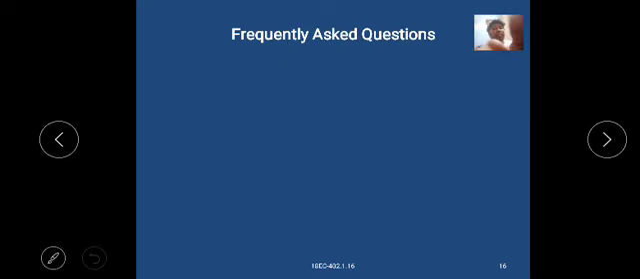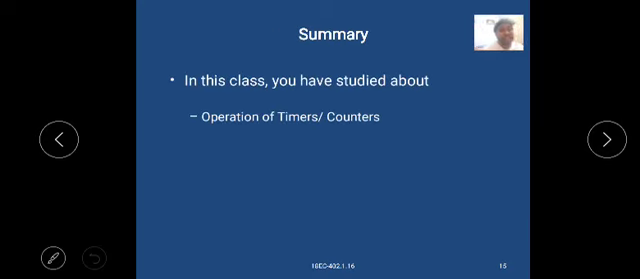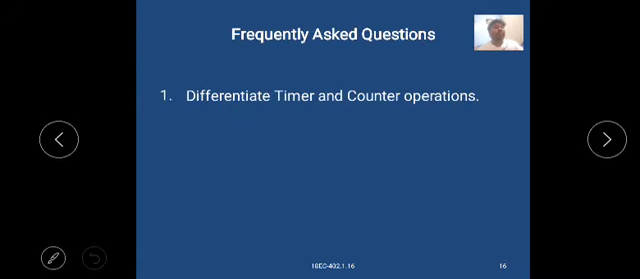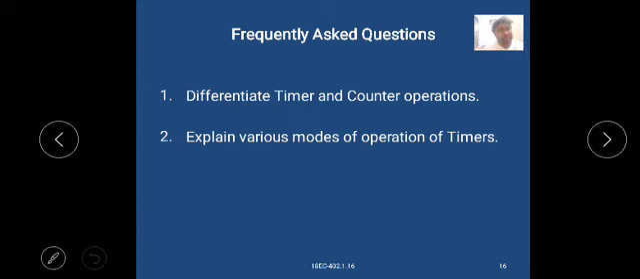In this class, we have studied the operation of timers and counters. The frequently asked questions: differentiate timer and counter operations, and explain various modes of operation of timers.